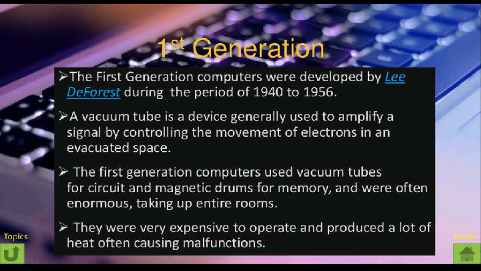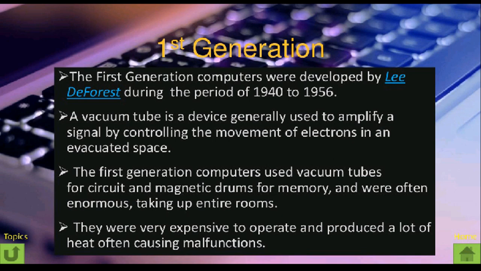The first generation computers were developed by Lee De Forest during the period of 1940s to 1956. A vacuum tube is a device generally used to amplify a signal by controlling the movement of electrons in an evacuated space. The first generation computers used vacuum tubes for circuits and magnetic drums for memory and were often enormous, taking up entire rooms. They were large in size.